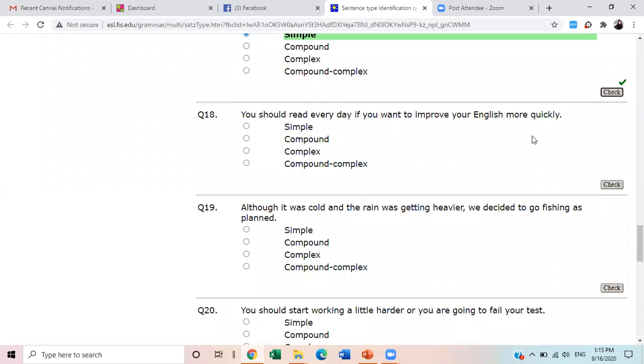Okay. Next is: you should read every day if you want to improve your English more quickly. Is it complex, ma'am? Complex. Complex because of "if". Now you are giving me the reasons as well. Very well done.